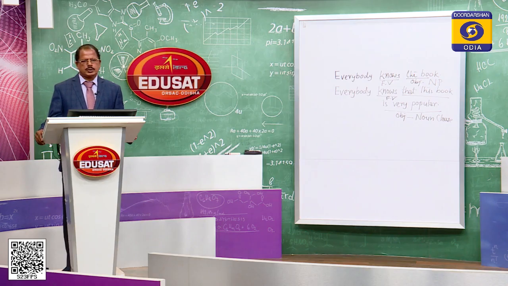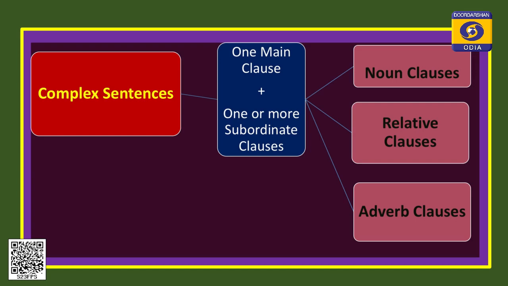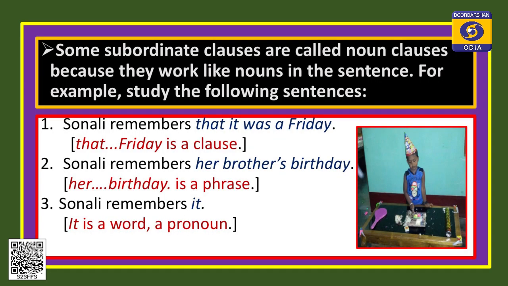So, dear children, we discussed the noun clause. You just look at the diagram. A complex sentence has one main clause plus one or more subordinate clauses, and these subordinate clauses may be noun clauses, relative clauses, or adverb clauses, as we have already discussed. Some subordinate clauses are called noun clauses because they work like nouns in the sentence. For example, study the following sentences. You just look at the examples, then we will be very clear about noun clauses.